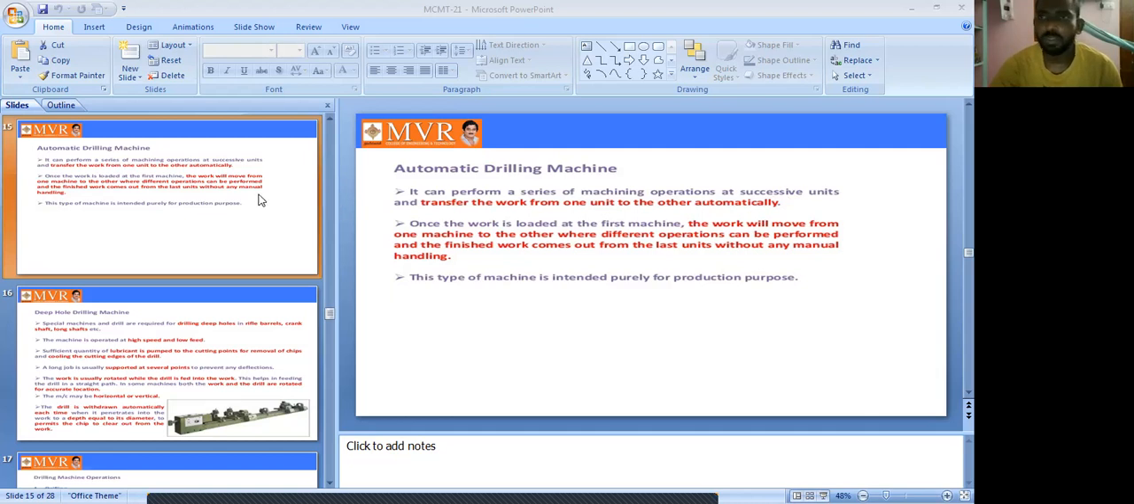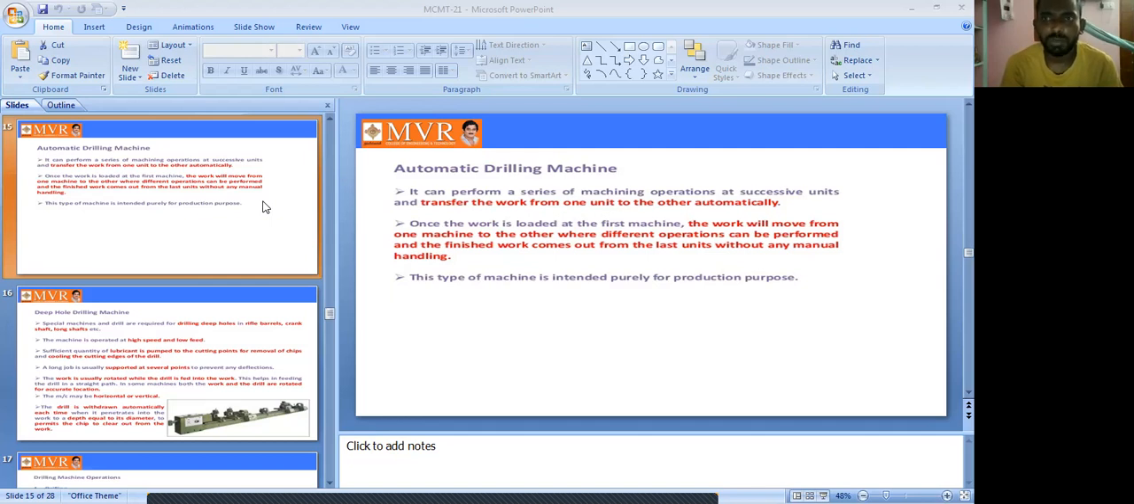What is an automatic multi-spindle drilling machine? In a multi-spindle drilling machine we have a number of spindles, so we can use a number of tools. At a time, we can do a number of operations for that particular machining. That is nothing but a completely automatic one. There is no manpower; the machine can do everything.